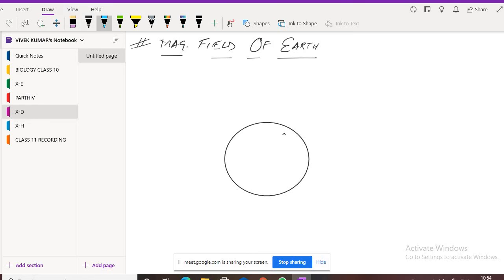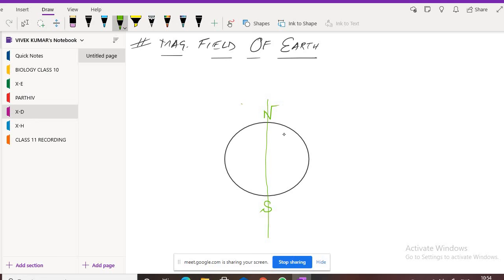Can you see the Earth? Now can you tell me where is the North Pole of our Earth? This is our Earth, so where is the North Pole? This is the North Pole, at the top. And where is the South Pole? Sir, here. This is the South Pole. So can I draw a line from North Pole to South Pole like this? Yes, we can draw. So this is the line.